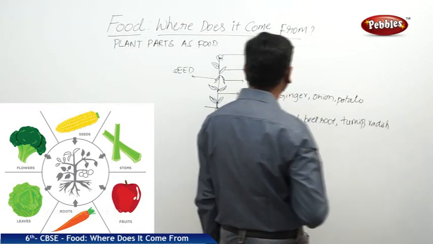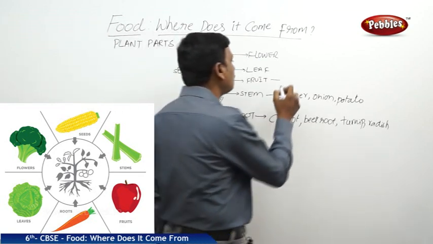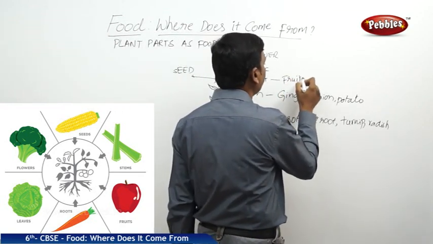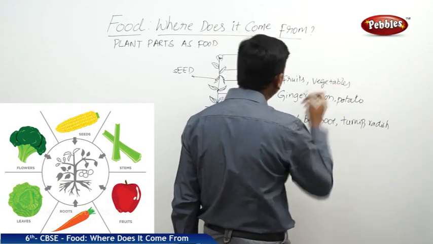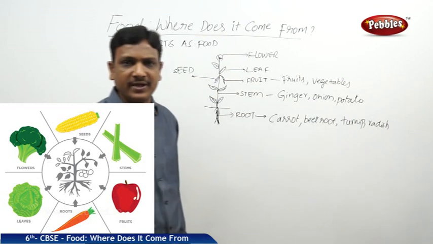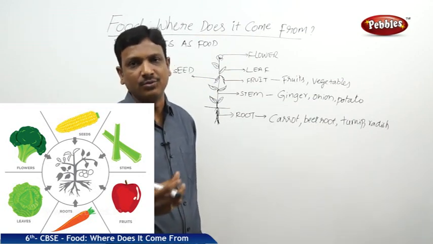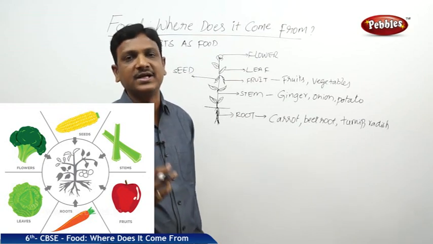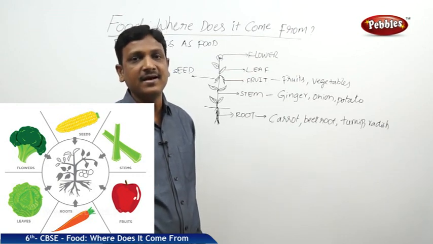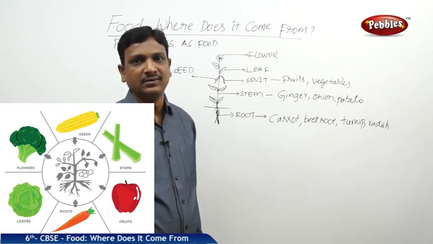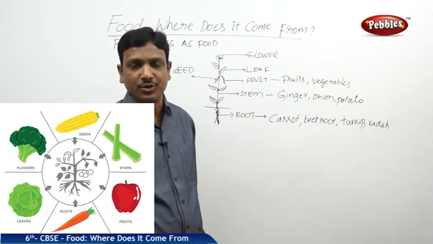Fruit of a plant is the fruits we get. Many of the vegetables are also nothing but the fruits. Many vegetables are the fruits of the plant. Eggplant you take, brinjal is nothing but the fruit. Tomato is nothing but the fruit. Of course, they do not have sugars in them, that's why they are not tasty, they are not sweet. But technically they are the fruit. They are developed from the flower. So the structure that is developed from the flower which stores the food, you call it a fruit.